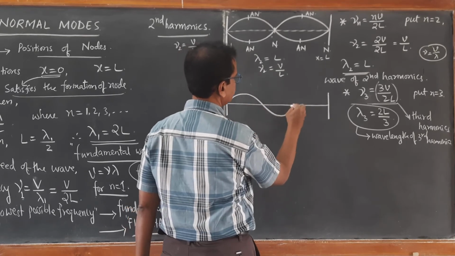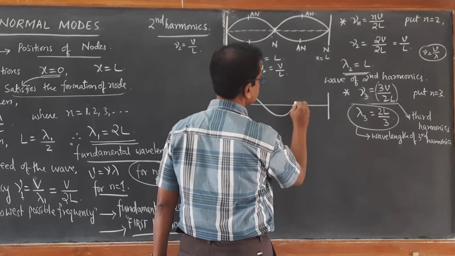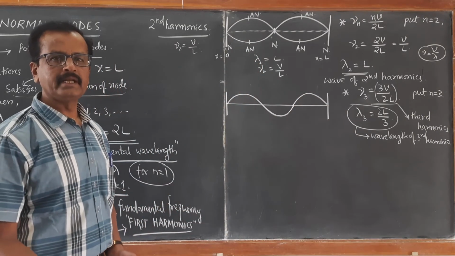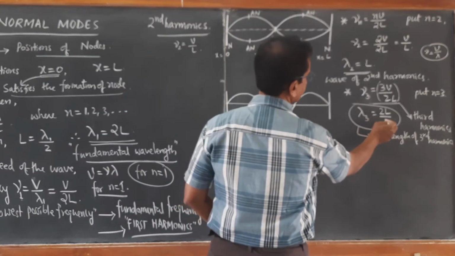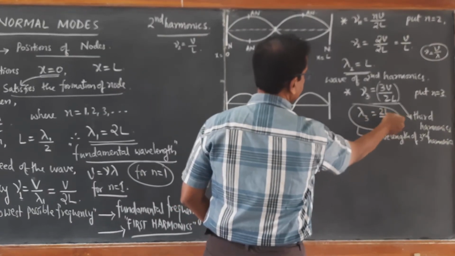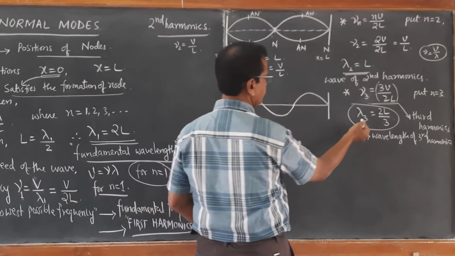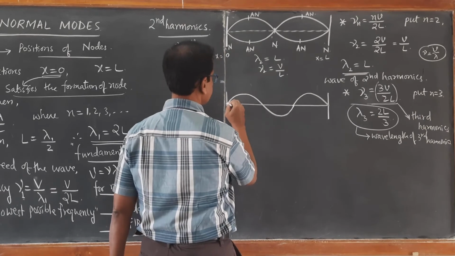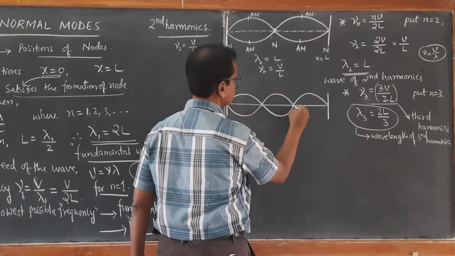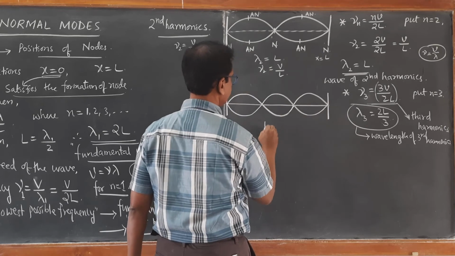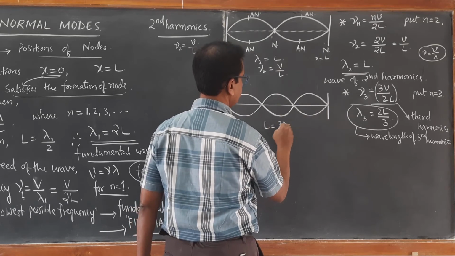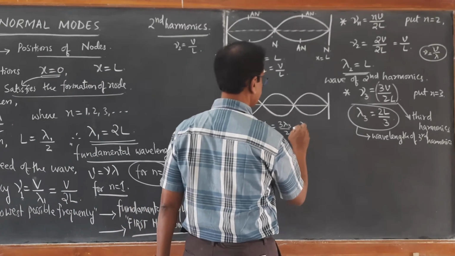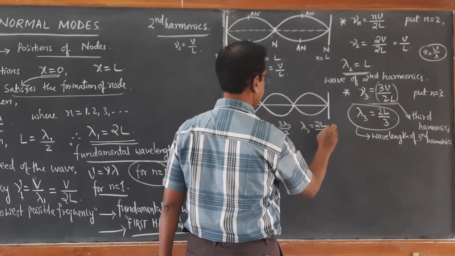This is one full wavelength, lambda, plus lambda by 2. Lambda plus lambda by 2 gives you 3 lambda by 2. So L is equal to 3 lambda by 2, that corresponds to lambda 3 equal to 2L by 3. So thus we get 3 segments. L is equal to 3 lambda 3 by 2. That implies lambda 3 is equal to 2L by 3.